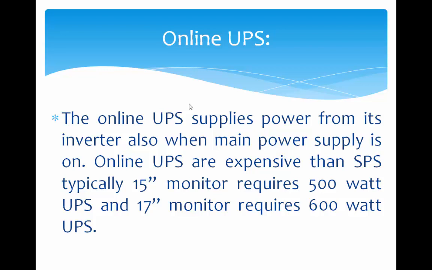Whether or not power supply is detected, they do not bother. They continuously supply power from their inverter. Whenever a power lapse occurs, they immediately supply power to the computer system. Those are called online UPS.